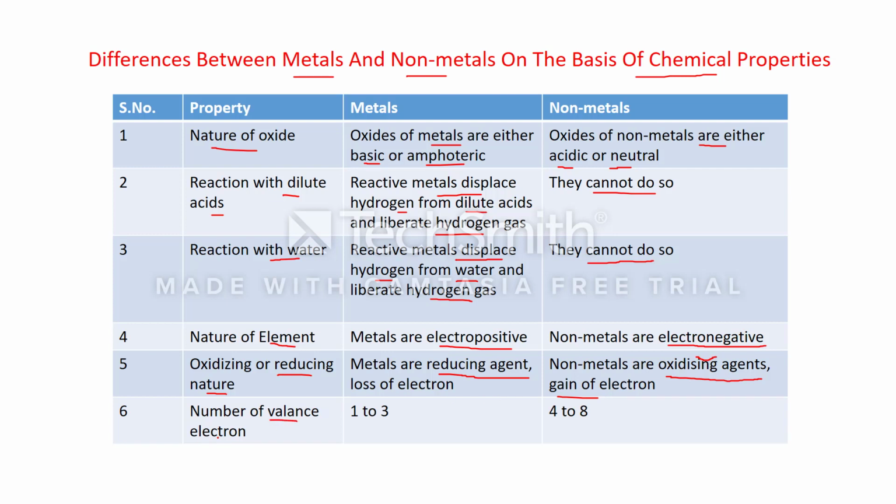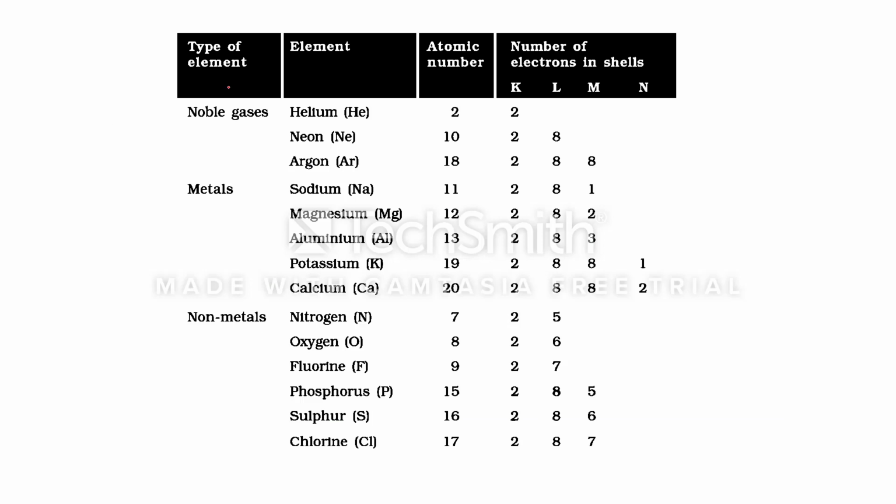Number of valence electrons. If we write the electronic configuration of metals and non-metals, generally in metals 1, 2, or 3 electrons are present in the outermost shell. That is the valence shell. Simply we can say valence electrons in metals are generally 1, 2, 3. While in case of non-metals, these valence electrons are generally from 4 to 8. Is it clear?